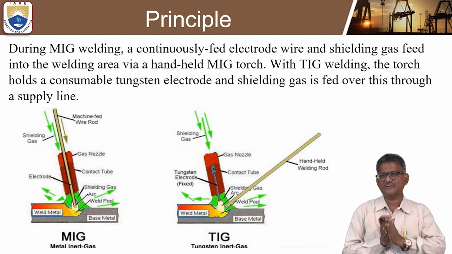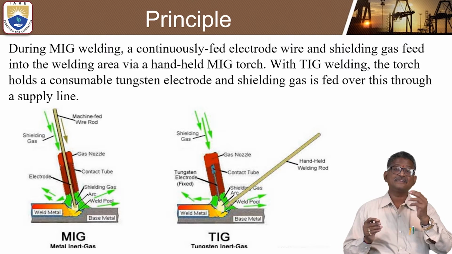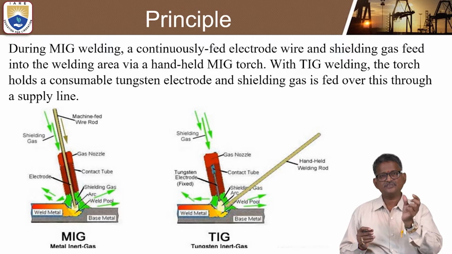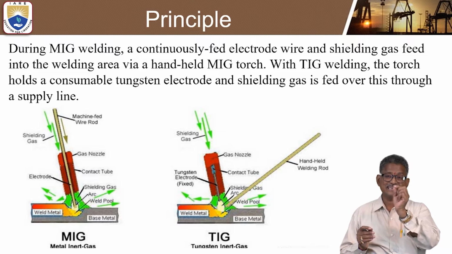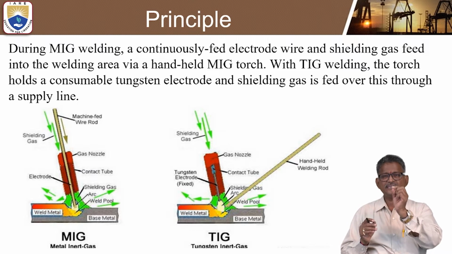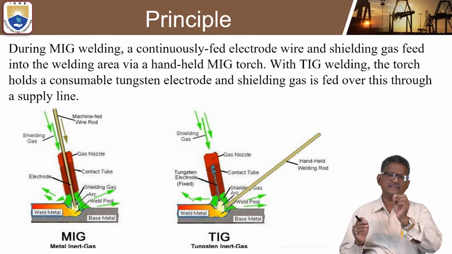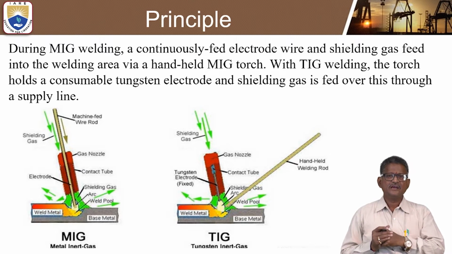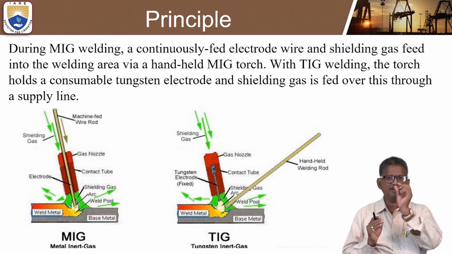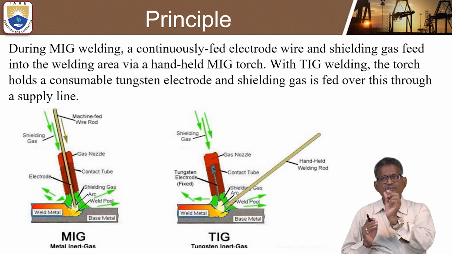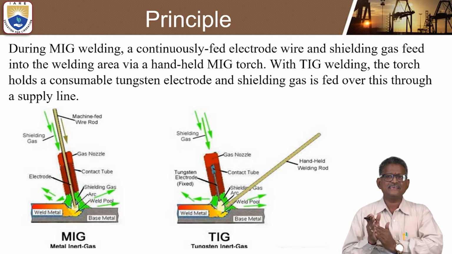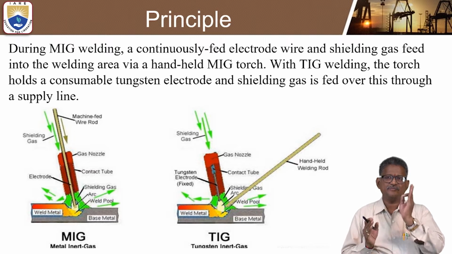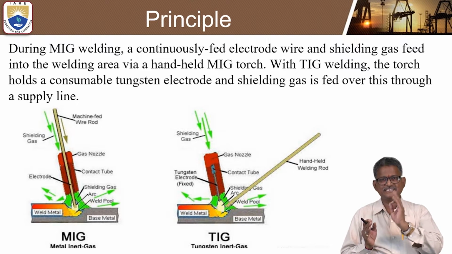Many students are confused thinking that metal inert gas means gas welding, but it is also arc welding: tungsten inert gas arc welding and metal inert gas arc welding. During MIG welding, as I have already explained, a continuously fed electrode wire and shielding gas are fed into the welding area via a hand-held MIG torch, that is, the metal inert gas torch.